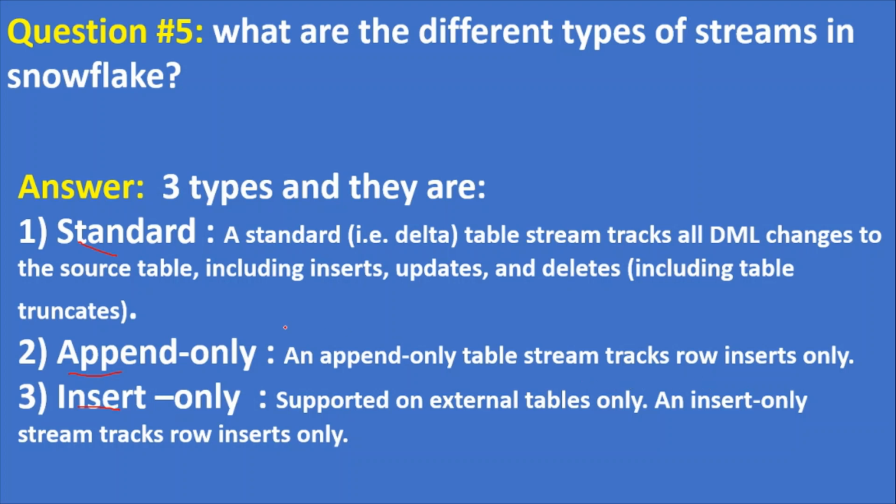So suppose you have a table and you created a stream on the table. If you want to capture only inserts, you can create the stream type as append-only. Insert-only is the third one, supported on external tables only, and an insert-only stream tracks row inserts only. In Snowflake we have different types of tables: the external table, base table, transient table and temporary table. So for external tables, what type of stream can we create? Insert-only stream.